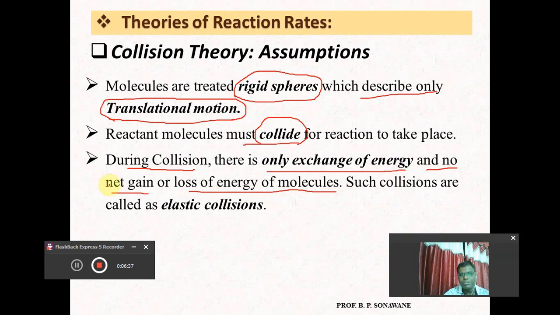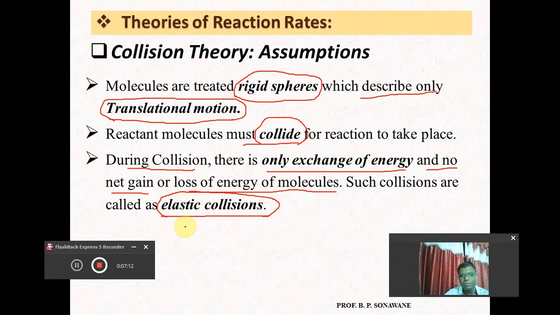So this is the meaning of this assumption: during the collision, the exchange of energy is possible between the molecules, but the total energy of the molecules before and after collision remains constant, and that's why such collisions are called elastic collisions. If the total energy of the molecules before and after collision remains the same, then such a collision between the molecules is called an elastic collision.